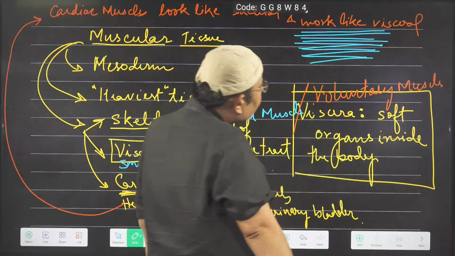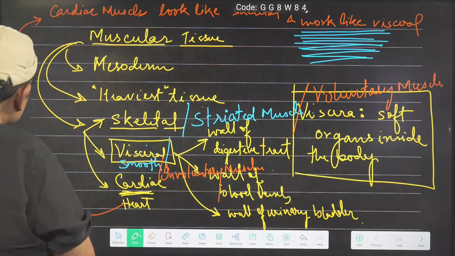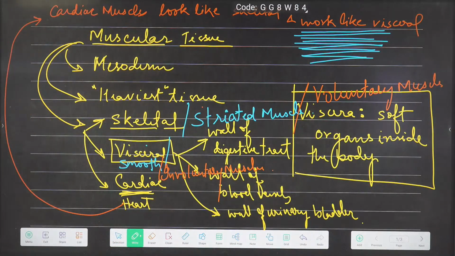The cardiac muscles look like skeletal because in the cardiac muscle also, if you see, you will find these dark and light bands. They look like skeletal and work like visceral, because how do they work like visceral? As with visceral muscle, we cannot control their contraction, and the same way we cannot control the contraction of the heart.